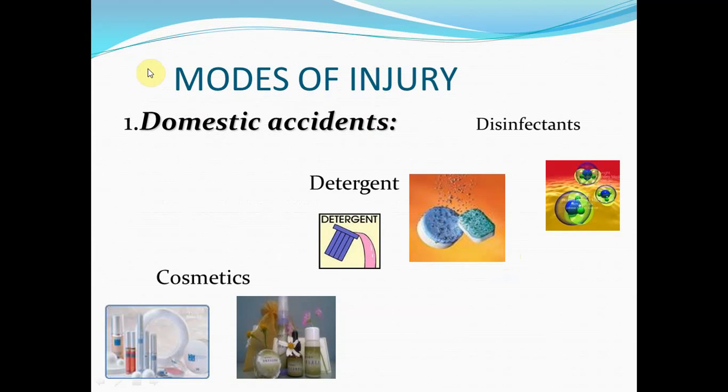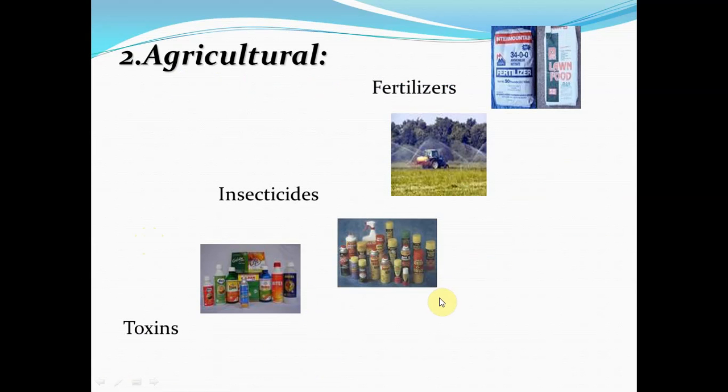What are the various modes of chemical injuries? So they can be domestic accidents, which can be caused by disinfectants, detergents, and some amount of cosmetics. So all of these injuries can happen at home. Next is agricultural accidents, which happen with the use of fertilizers, insecticides, and some amount of toxins.